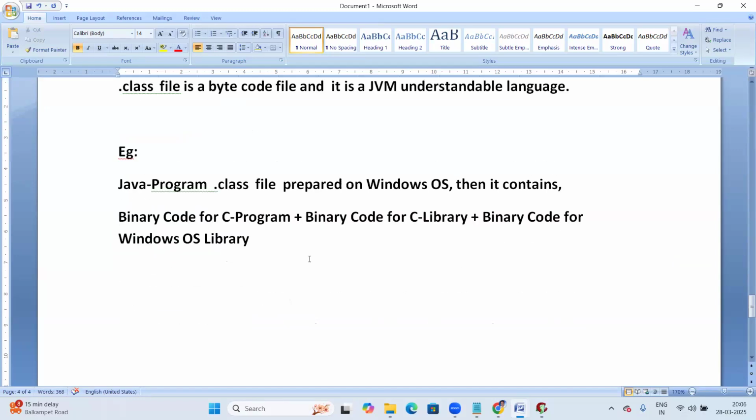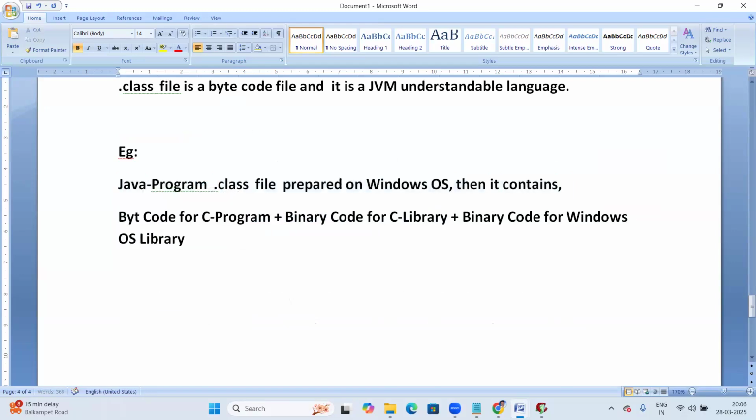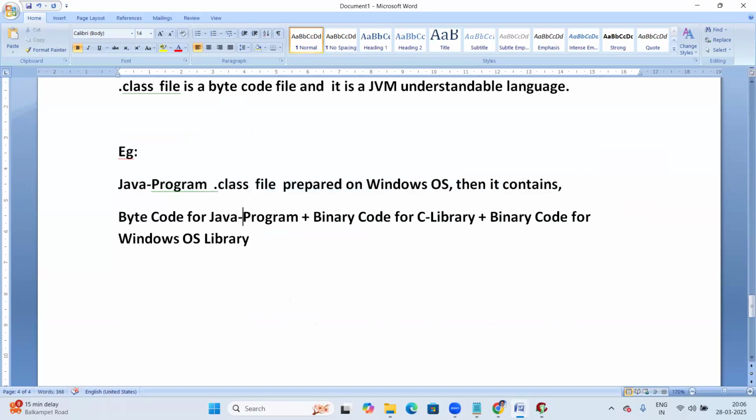Can you guess it here? So if a Java program dot class file is prepared on Windows, then it contains what? Binary code? No, it's byte code. Byte code for the Java program. Next, byte code for the Java library. And next, what? Byte code for Windows OS?